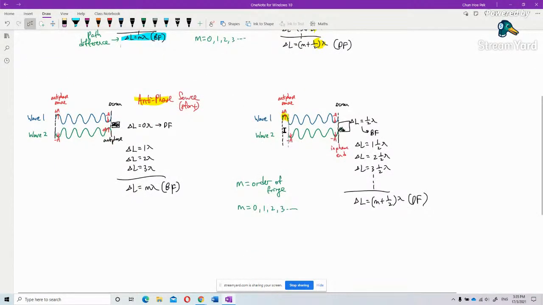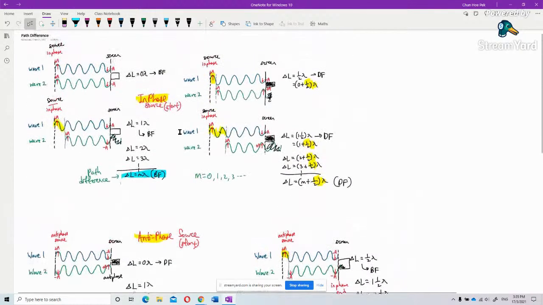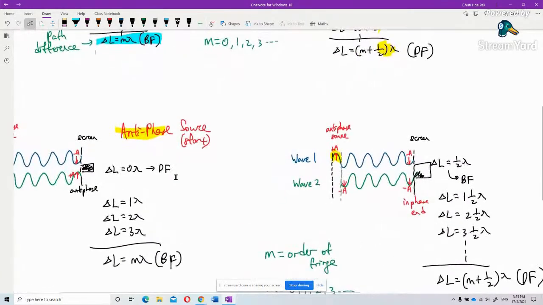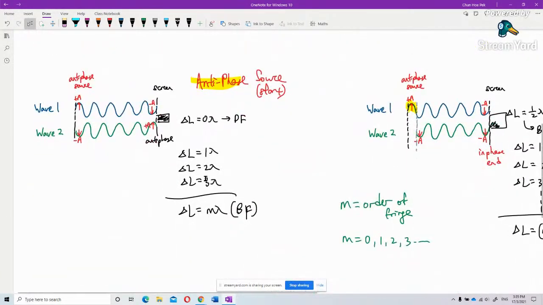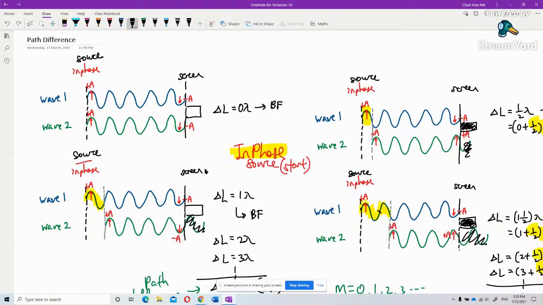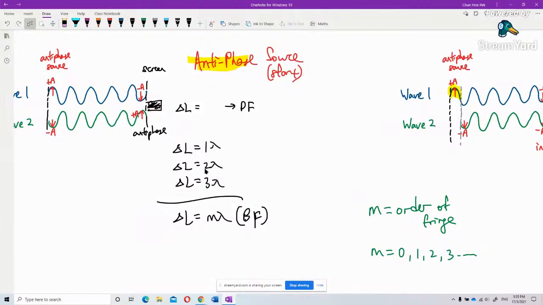Wait, I'm mistaken. Sorry, I mistook everything. This one just now should be delta L equal to m lambda.